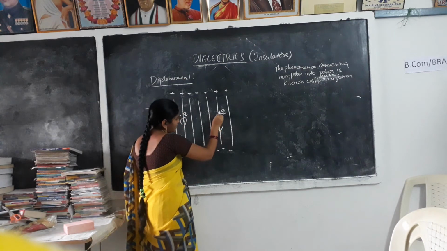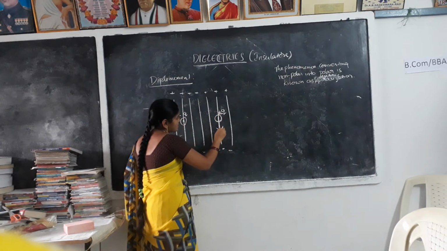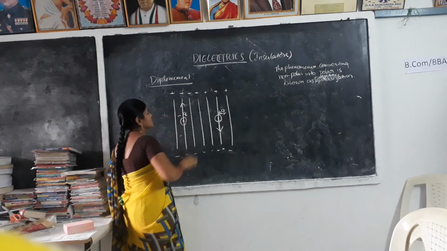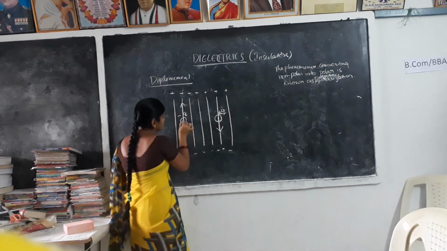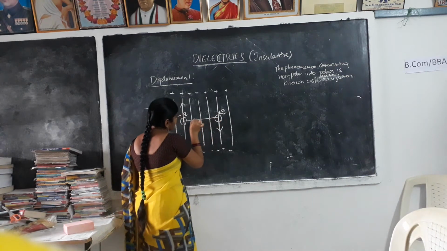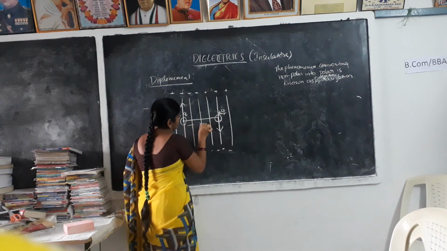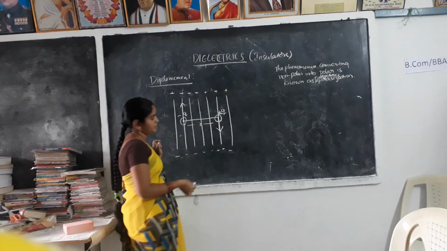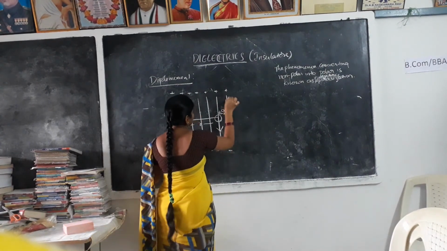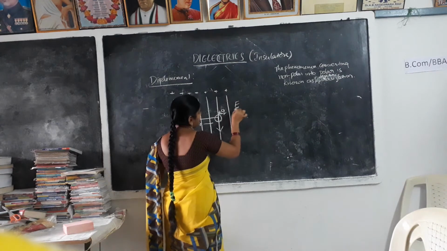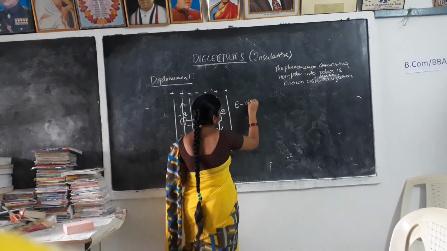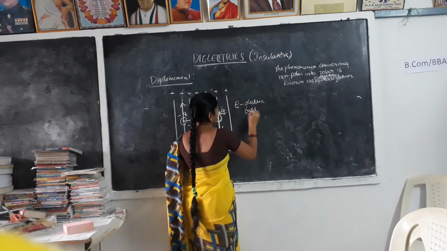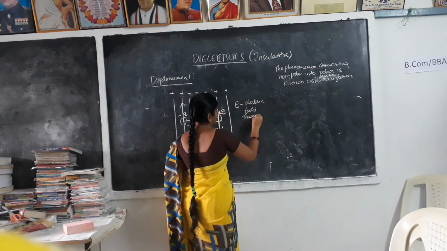That means the direction of this positive charge is like this, and the direction of the negative charge is like this. Right? Then the distance between the two charges is taken as R. Here the field is E, that means electric field strength.